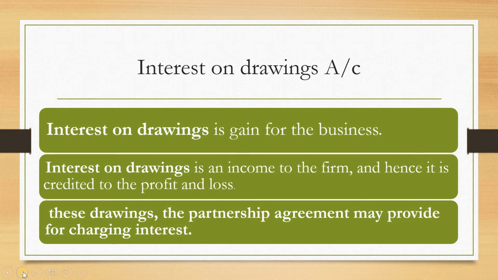So interest on drawing account is a gain for the business. Interest on drawings is an income to the firm and hence it is credited to profit and loss account. On these drawings, the partnership agreement may provide for charging interest. Whatever amount is withdrawn by partners, we charge interest on it. As we, the firm, charge interest on drawings withdrawn by partners, it becomes a gain. It is income for the business.